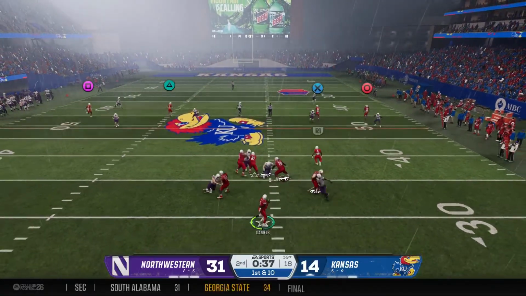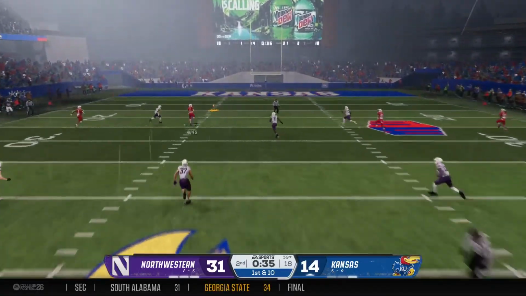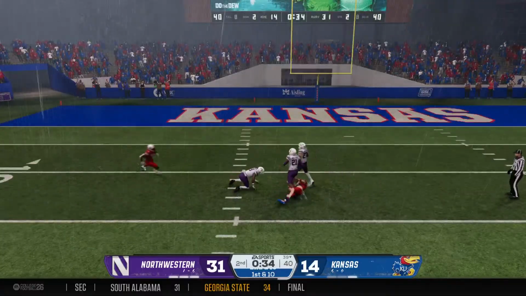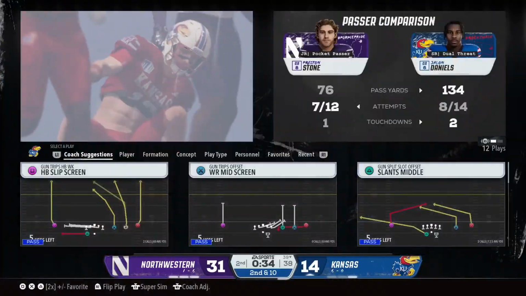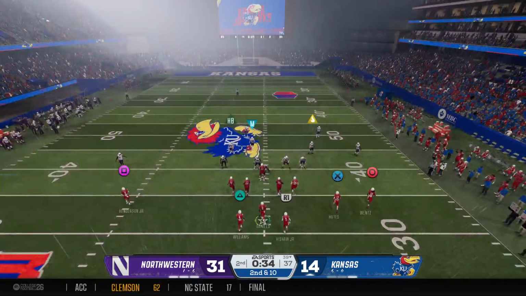Looking to throw on first down. He's going to let one fly down the middle. Oh, he had it. The deep ball was there, and it just trickled through his fingers.